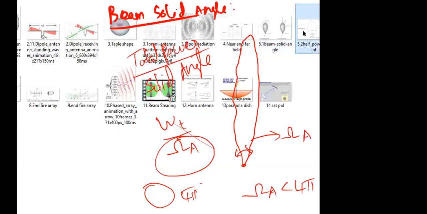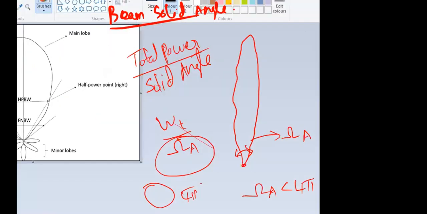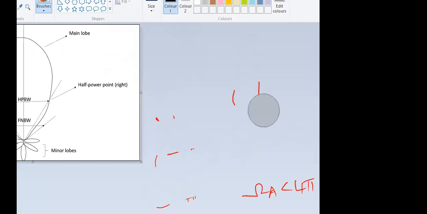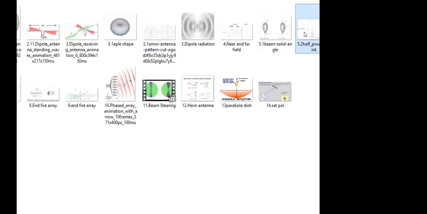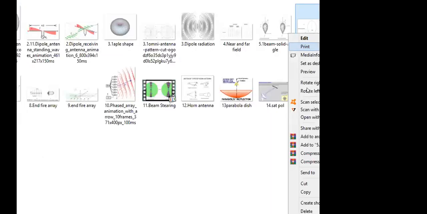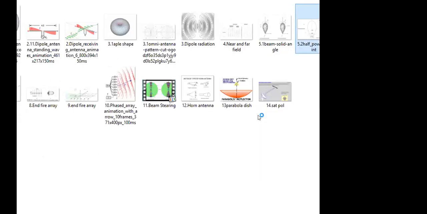Okay, next one is half power beam width. When you measure the half power beam width, we will come to the 2D angle.